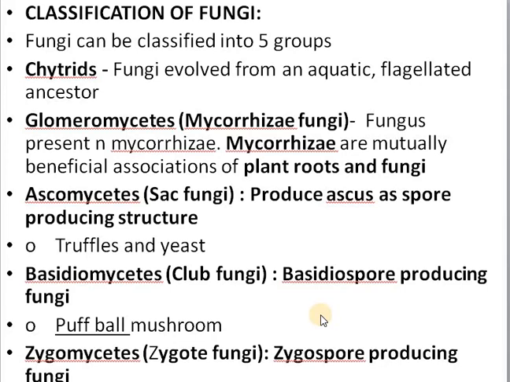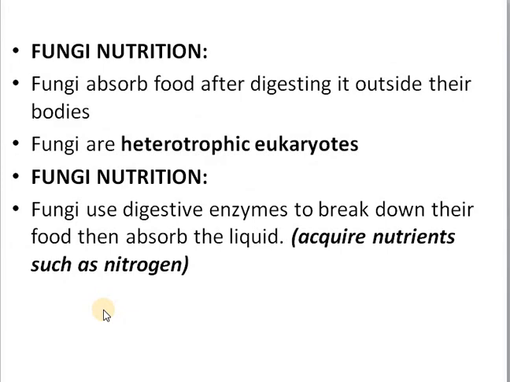But still there is another group present. According to some classification, one more group is present. They are called fungi imperfecti or deuteromycetes. They do not show typical fungal characters. So they are arranged in a separate group in the classification of fungi. So for our learning, for mushrooms we have to learn the basidiomycetes. The mushrooms what we need to study are all coming under basidiomycetes.